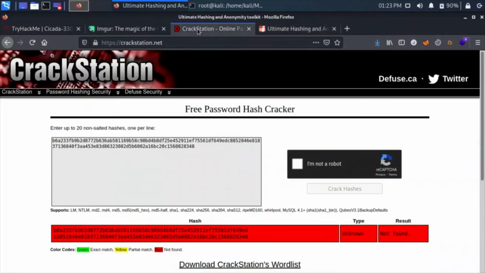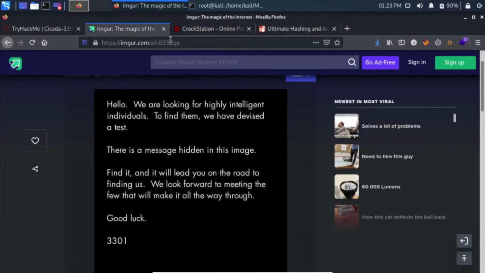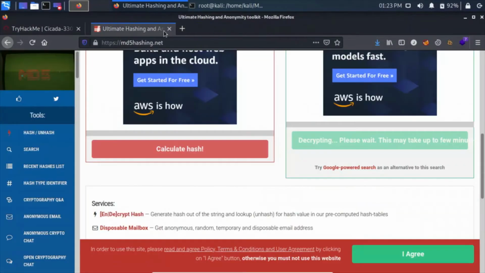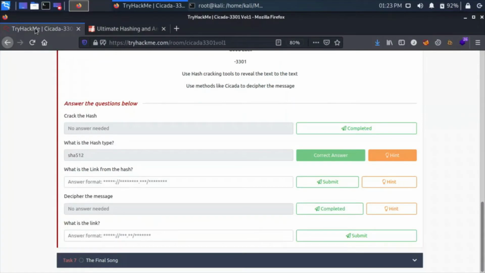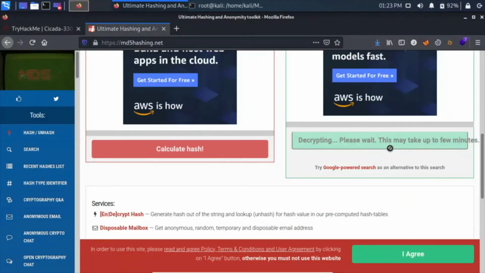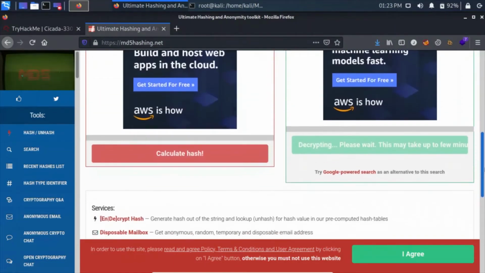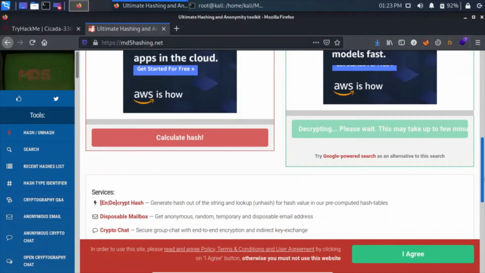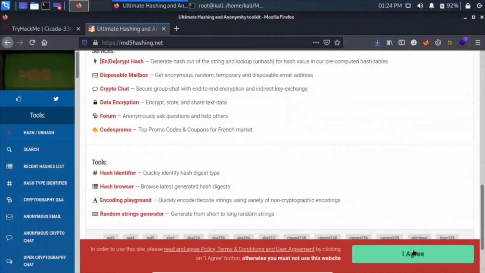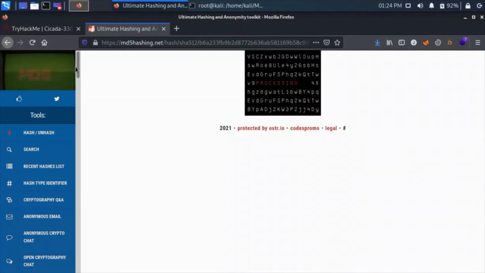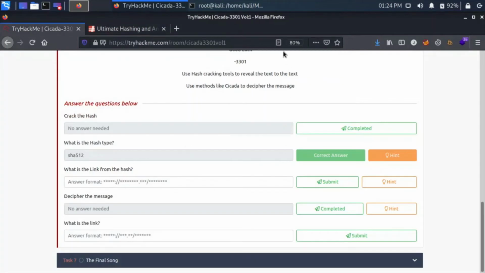Please wait. I don't think we need the CrackStation link anymore because it didn't work. So we're still cracking, decrypting, and it will take a few minutes. Okay, it is doing its work.